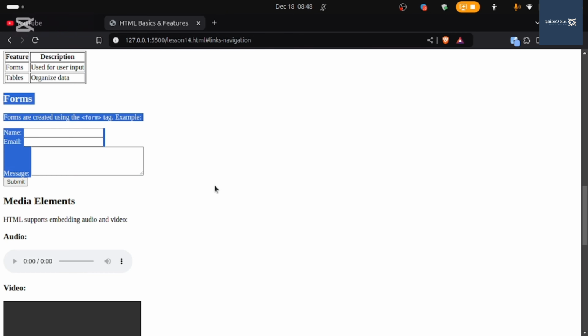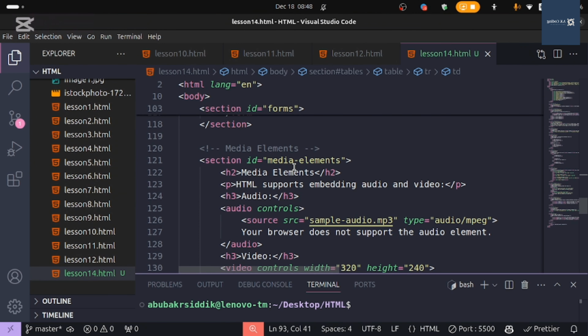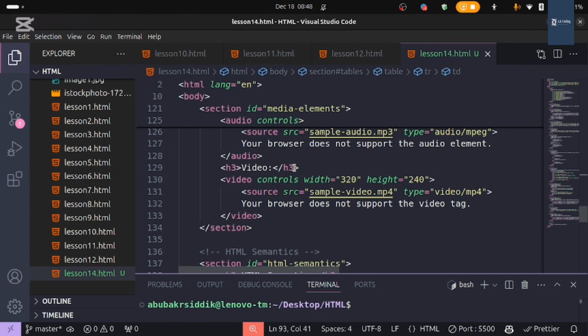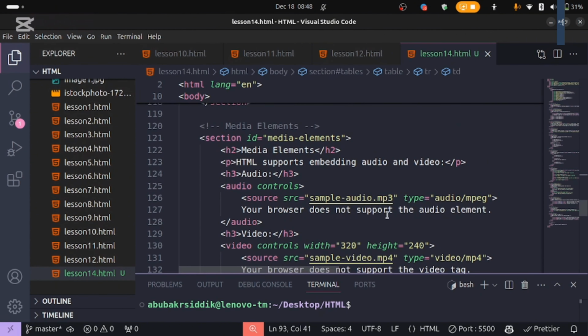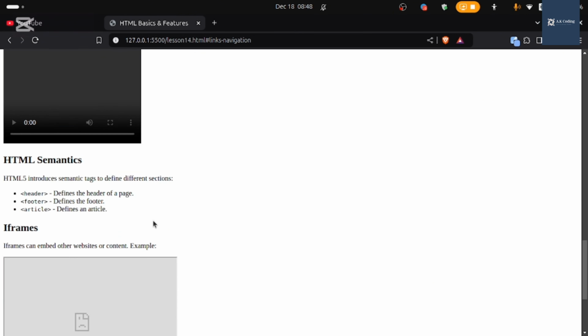And next we have media elements. As you can see here, we have audio and video, and that's it. We can put a sample audio MP3 and sample video MP4 here, which are not playable because I'm not putting valid audio and video, so you can replace them.